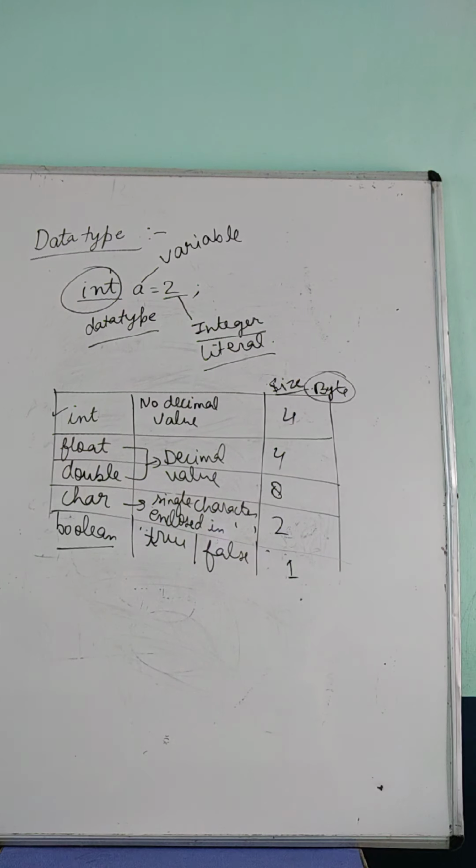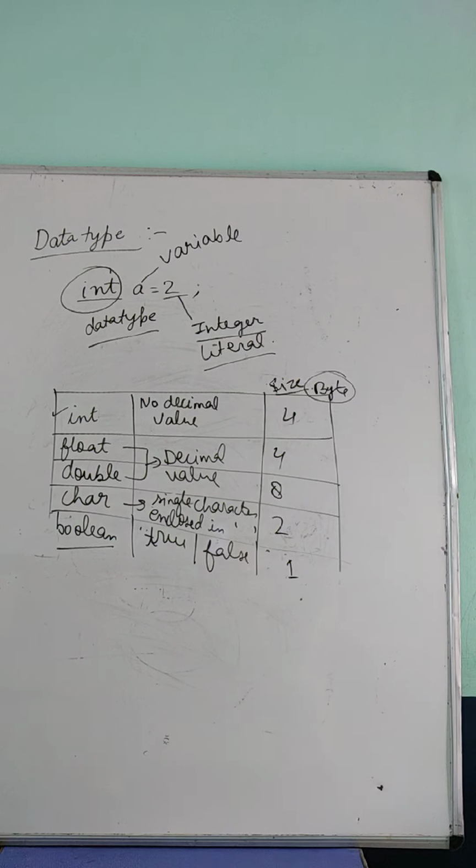So what is a data type? It is the type of value that is stored by our variable. In our class we have only int, float, double, char, boolean, more or less. So int is a data type that holds no decimal point. ये decimal point नहीं लेता है, ये सिर्फ simply integer लेता है, जैसे आपने लिखा 2, 3, 4, -2, -4, -7. Okay, so in this way it will take. Float takes decimal values like 2.9, 9.2, 8.7.